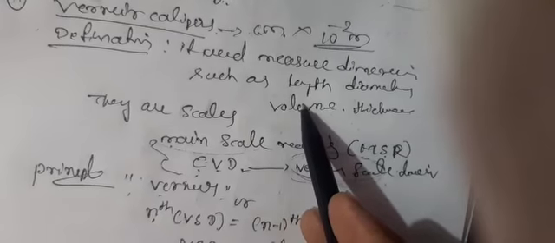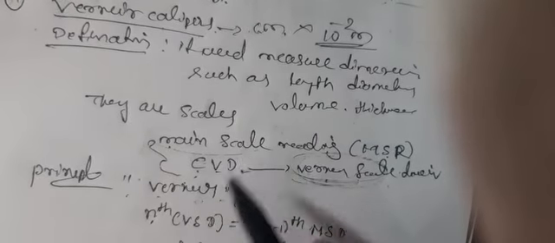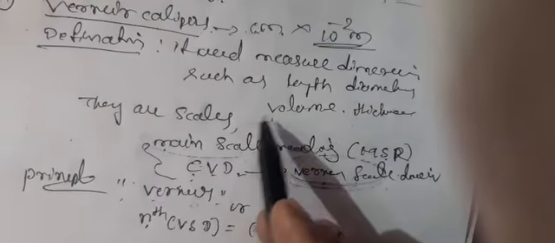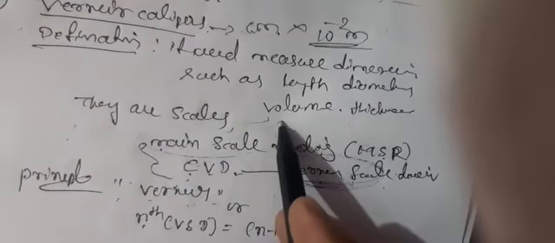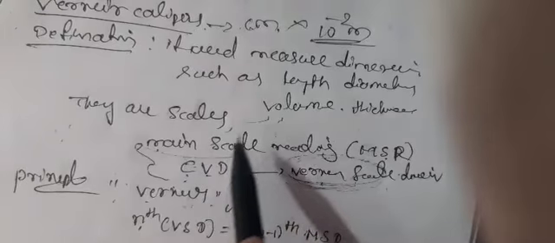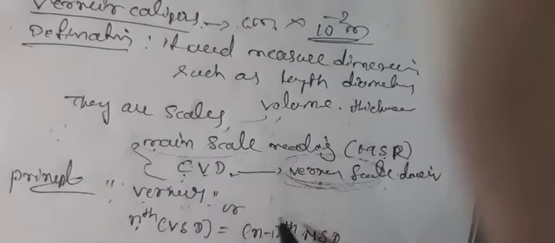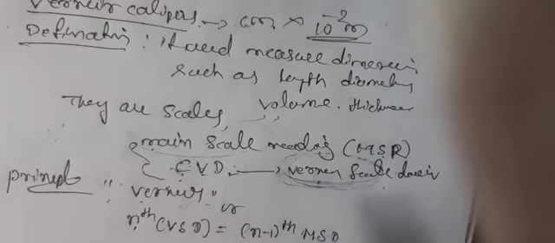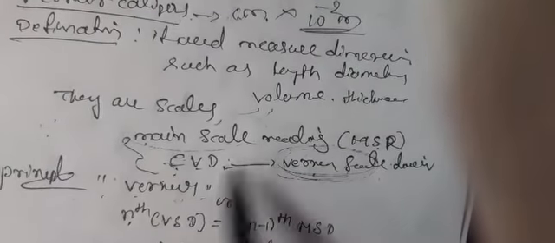The vernier calipers consists of two scales. One is a fixed scale, called the main scale reading. The movable, smaller scale is called the vernier scale division. The main scale reading and the coinciding vernier division are called MSR and CVD.